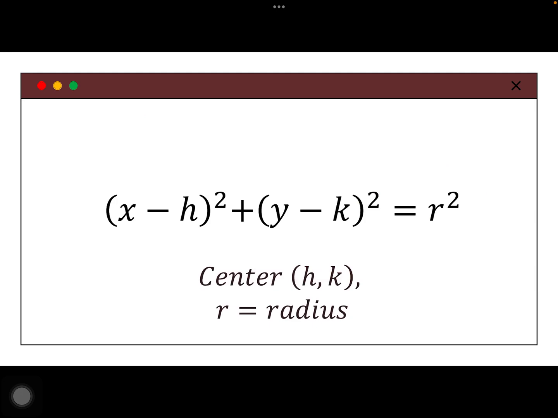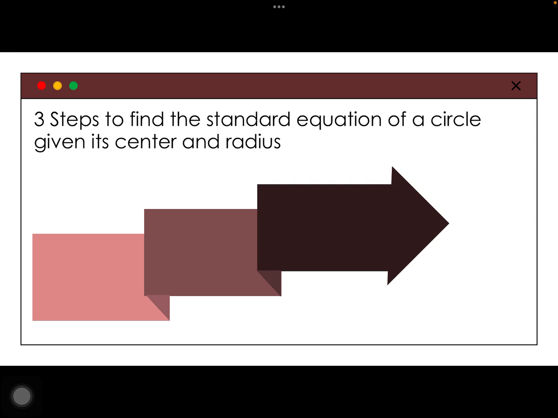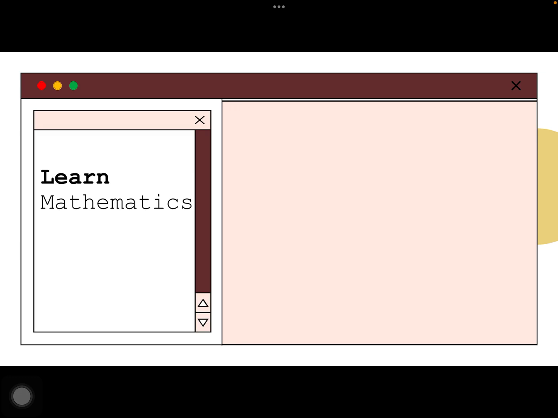Kailangan nare-recall natin yung dating lesson, tapos practice ng solving para mas mapadali ang lesson. Okay? So, that is the standard equation of the circle. Again, 3 steps. ISS, identify the given, substitute the given to the equation, and then simplify and square for you to get the standard equation of a circle.